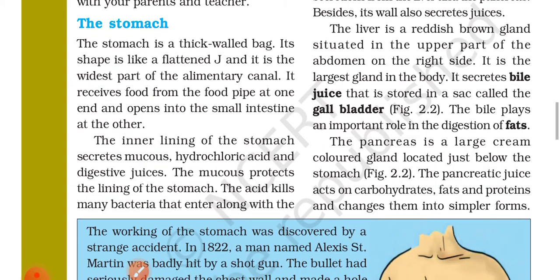The stomach. The stomach is a thick walled bag. Its shape is like a flattened J and it is the widest part of the alimentary canal. It receives food from the food pipe at one end and opens into the small intestine at the other end.